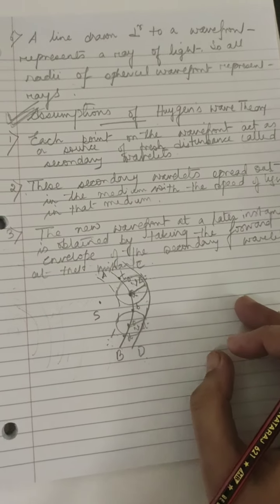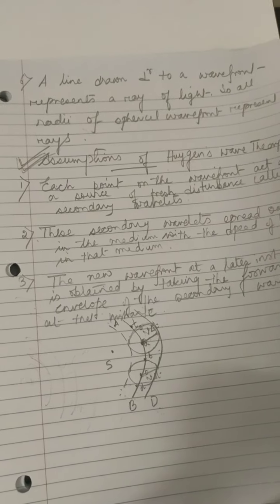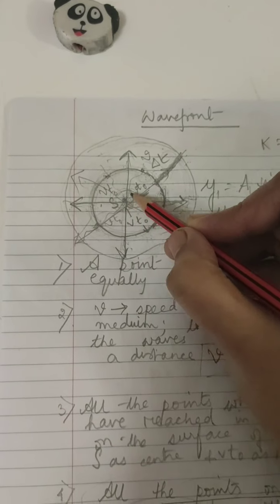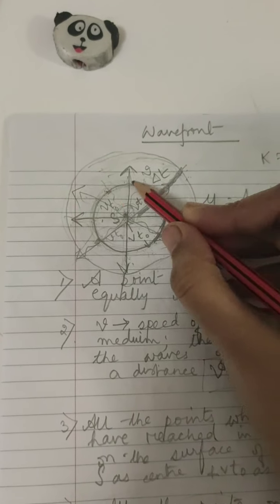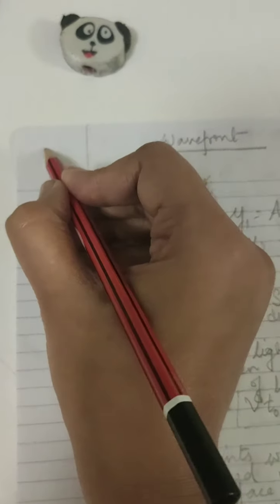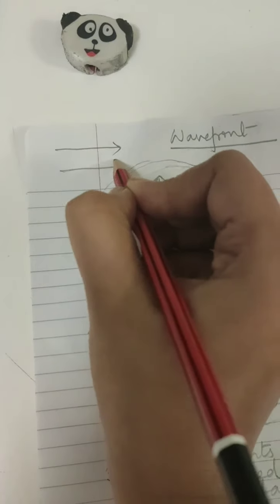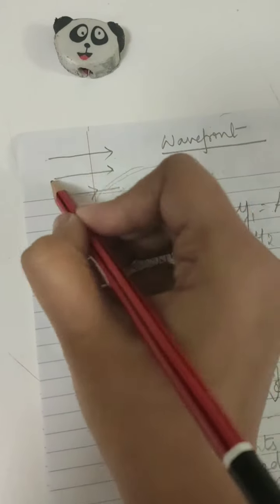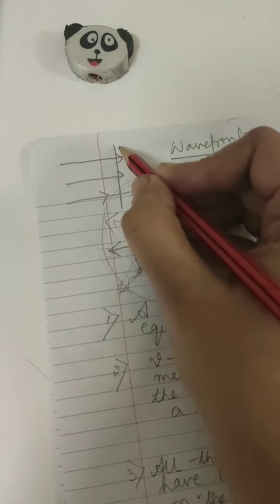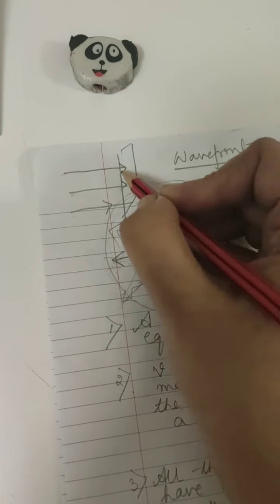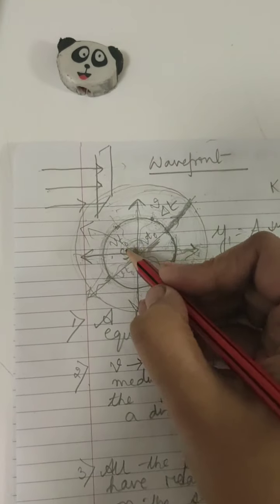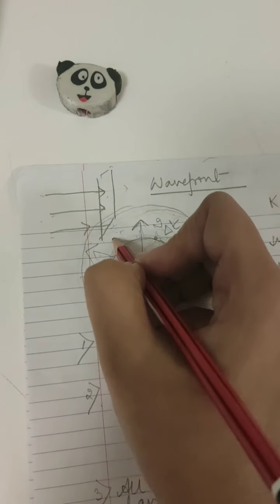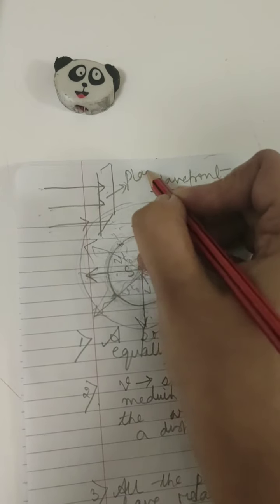Now, Huygens' wave theory can explain the reflection of a plane wave at a plane surface. So, we'll be doing this. Okay, for a point source, the wavefront is a spherical wavefront. If the light rays are coming from infinity, then they are parallel rays. For parallel rays or parallel waves, the wavefront is a plane wavefront. So these are very important points. For a point source, the wavefront is a spherical wavefront. For parallel rays, or rays coming from infinity, the wavefront is a plane wavefront.